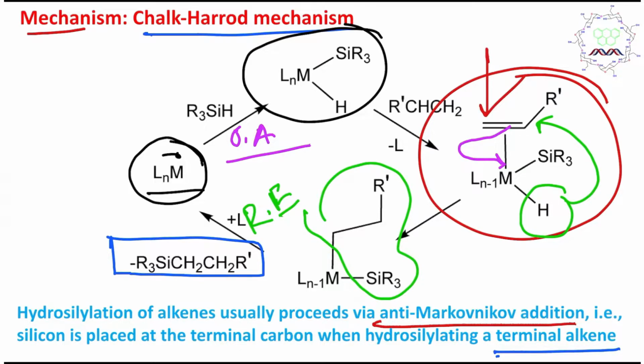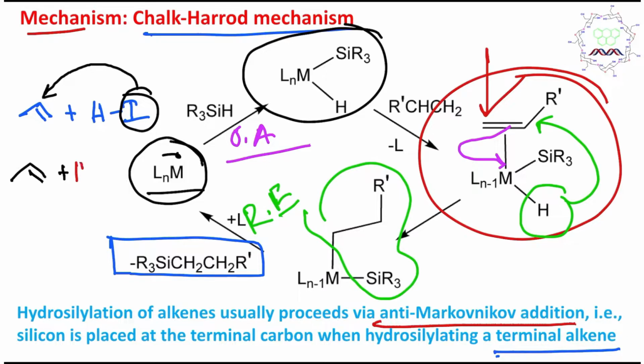By the way, you can remember this phenomenon a little more easily: for Markovnikov addition, take HI addition. This I is the negative part, so it will attach to this. Now if you take hydrosilylation, which one is negative? Hydrogen and silicon. Obviously this part is negative because silicon is relatively less electronegative.